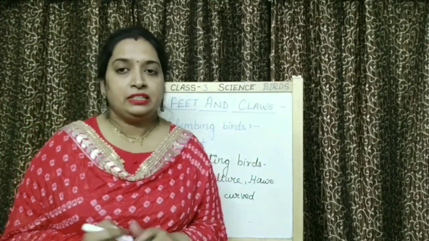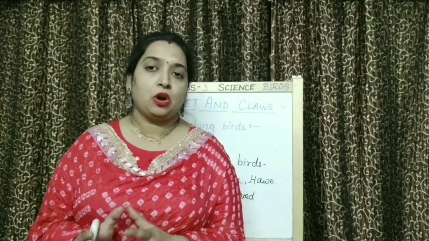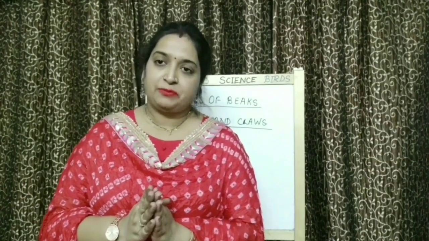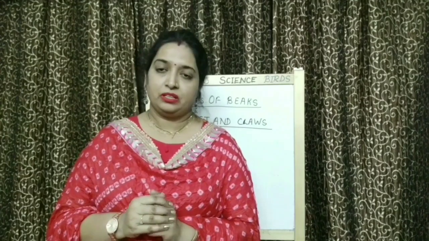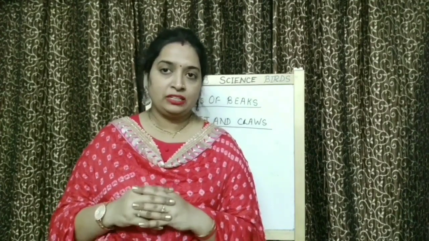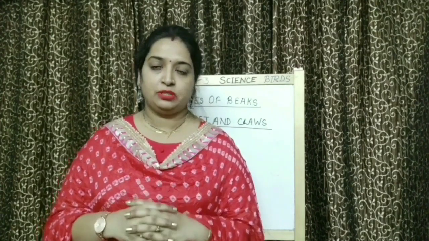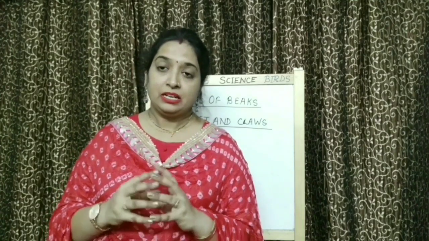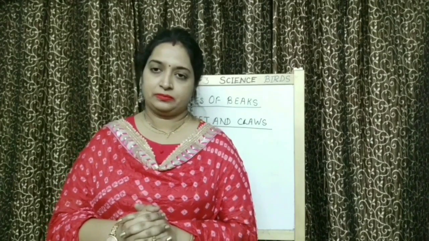So children, these were different types of feet and claws present in birds. Based on that, birds are perching birds, scratching birds, swimming birds, wading birds, climbing birds, and flesh-eating birds.